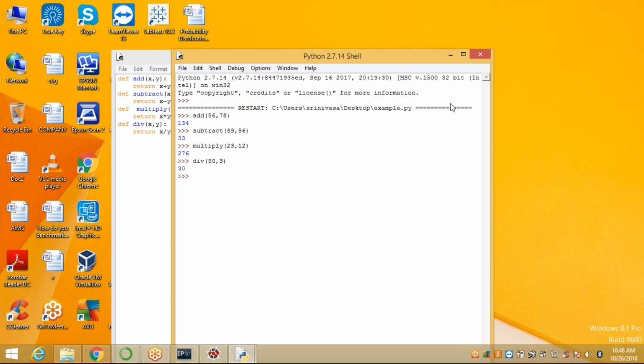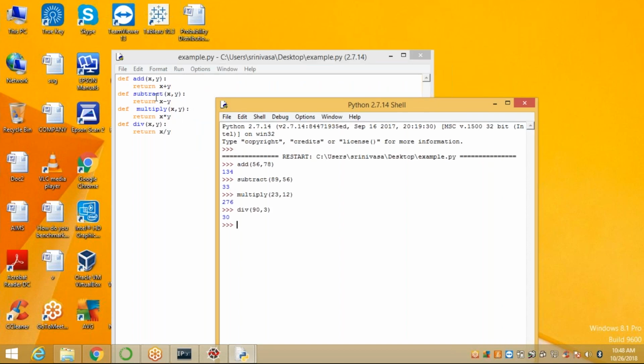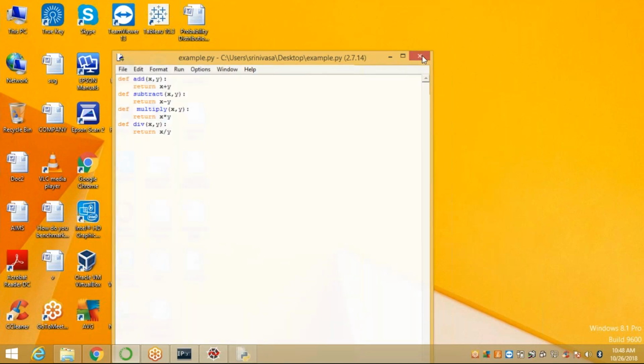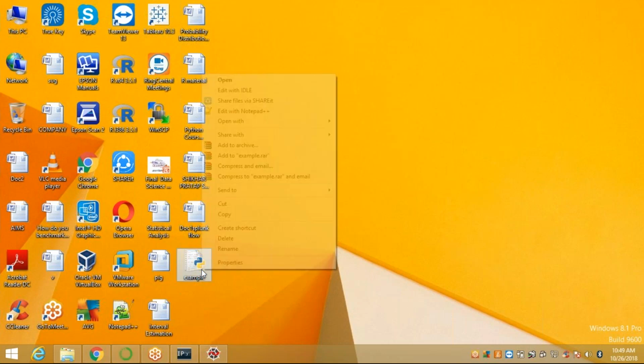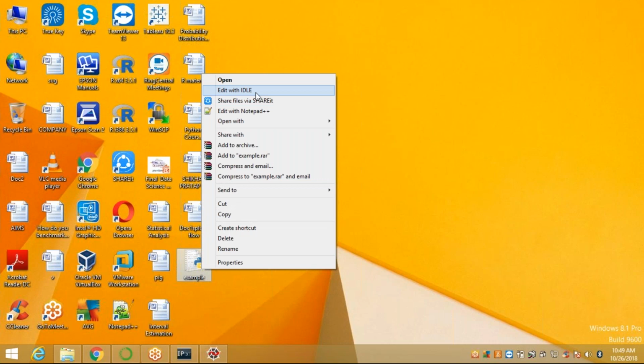Your file name has the .py extension, that is example.py. After that, you can execute it with the help of Run Module or F5. This is the second way. You can write the complete code in Notepad++ or any other editor, then save it as example.py or any name with the .py extension. Next, you can execute it: right click on it. Whatever editors are available in your environment, either PyCharm, Emacs, Sublime or IDLE, you can open it, save it, and click on Run. This is script mode.